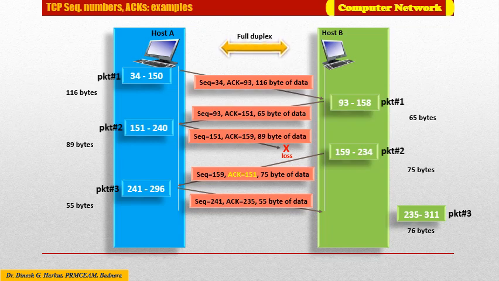Thus the third packet arrived out of order. Since packet 2 was lost, and before it was retransmitted and received by host B, it received the next packet, packet number 3. Hence packet number 3 received by B is out of order.